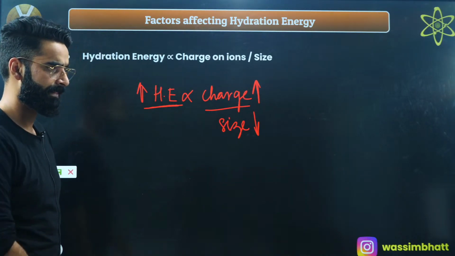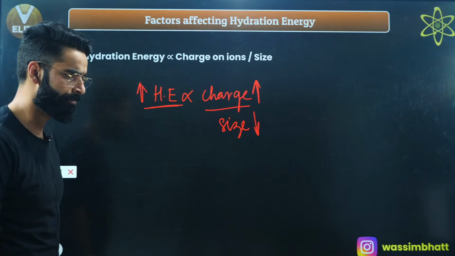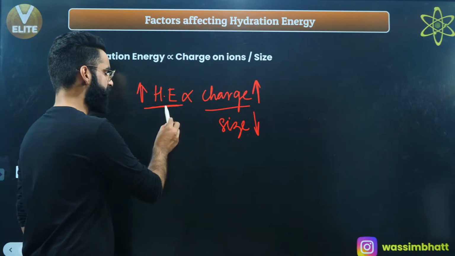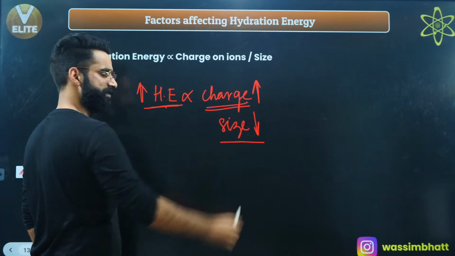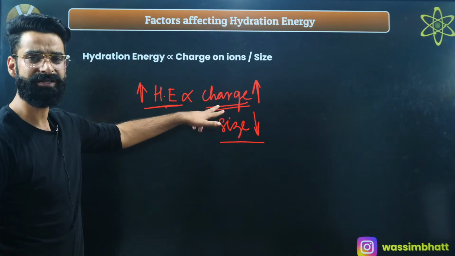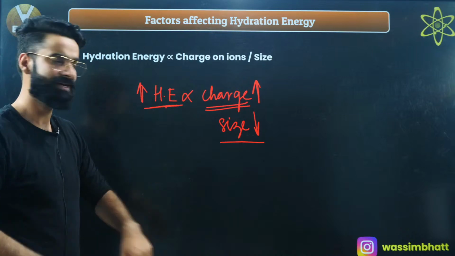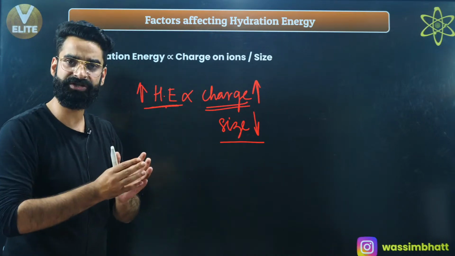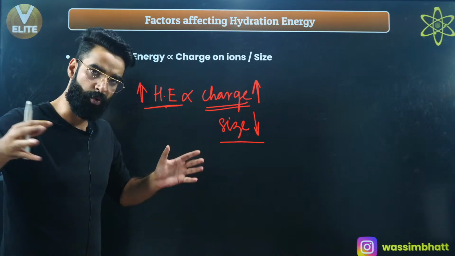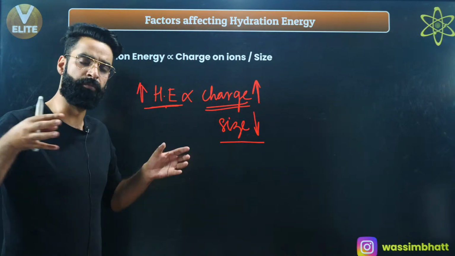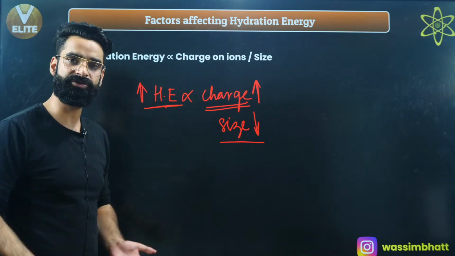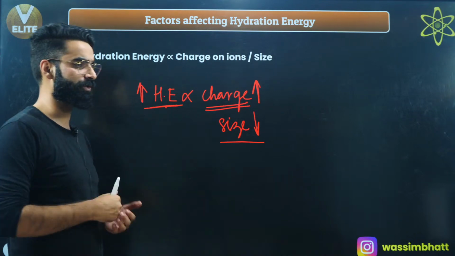So remember from now onwards, hydration energy is directly proportional to charge on the ions and inversely proportional to size. More the charge, more water molecules will be surrounding it, more the energy released. Lesser the size, more will be the charge density. And if more is the charge density, more water molecules will be attaching to it, more is the energy released, and more is going to be the hydration energy.